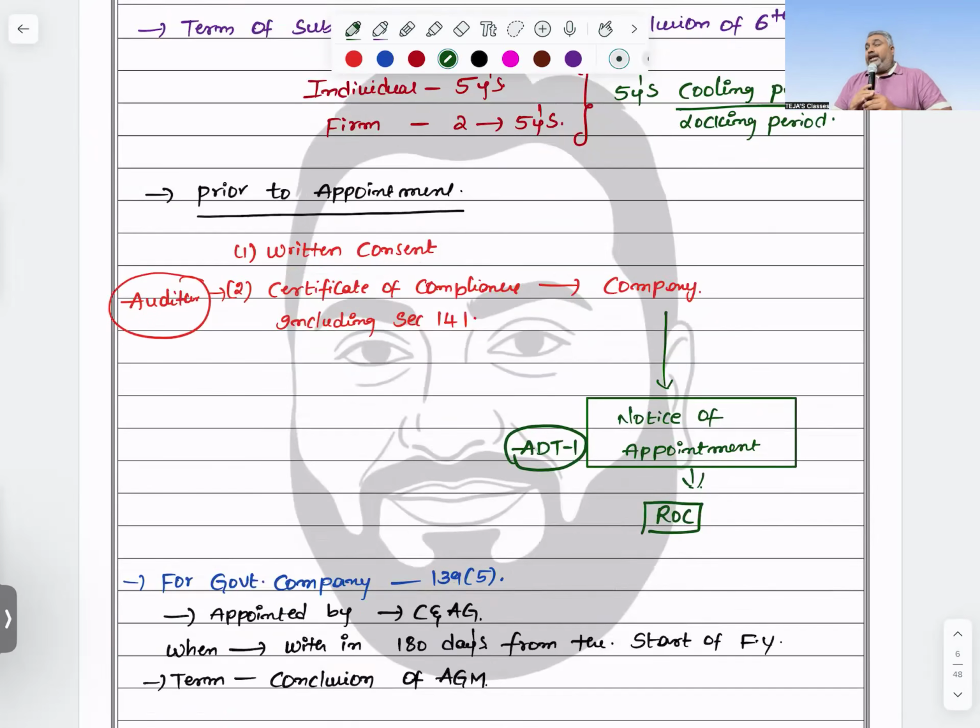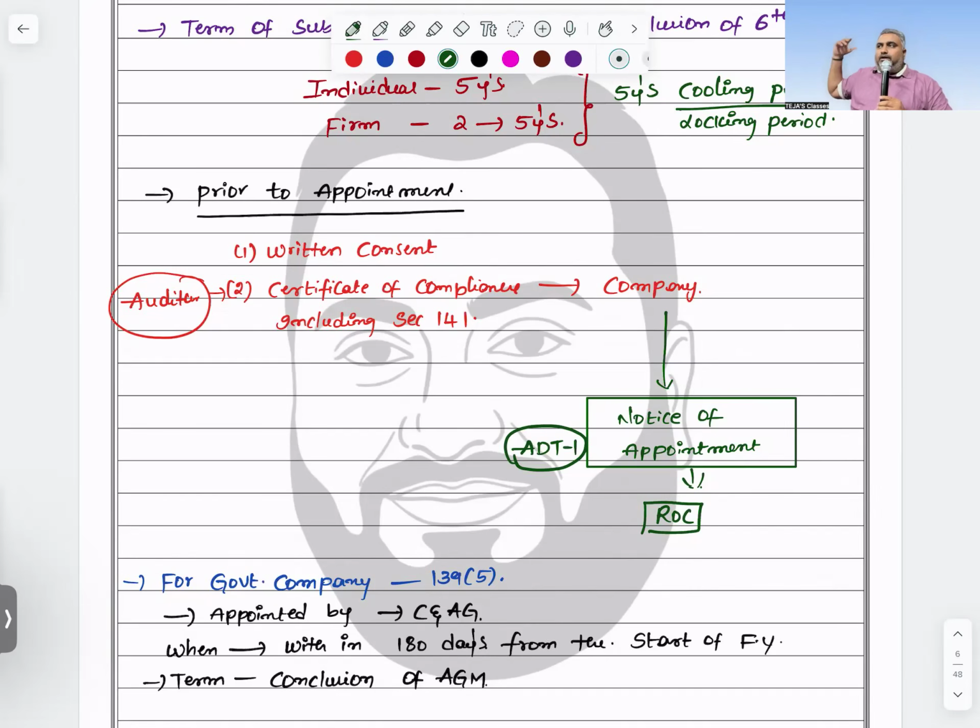Next, sir, prior to appointment, I need to get written consent from whom? The auditor. Regarding what? A certificate of compliance with section 141: I am not attracted by any of the disqualifications, I am qualified to act as an auditor, and I am within the ceiling limit. This should be communicated by the auditor to the company in the written consent. Then only your appointment is valid, or otherwise it should not be considered.